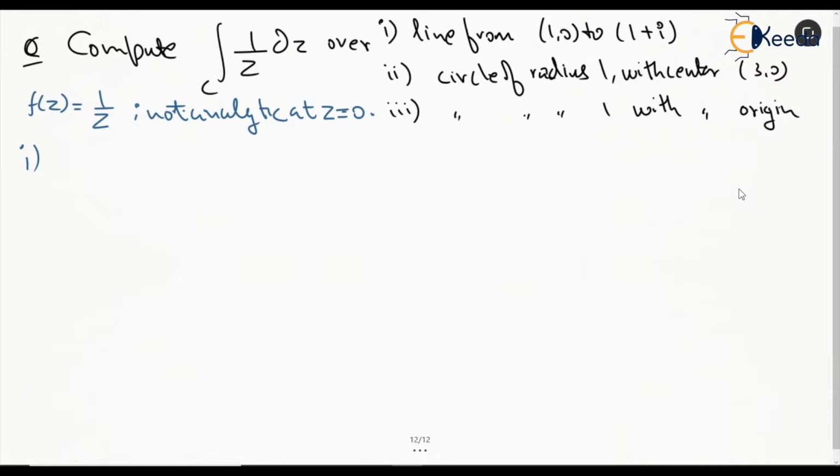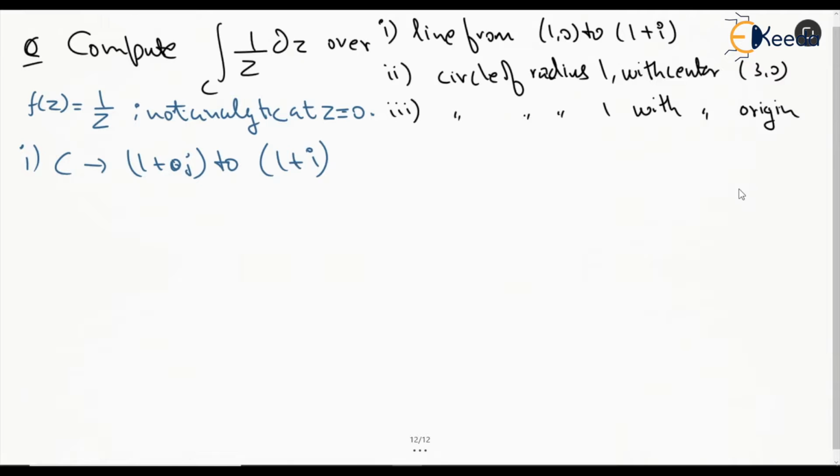Yes, 1 by z, so the singularity for this case is going to be z equal to 0. Now the first curve is 1 plus 0i to 1 plus i.